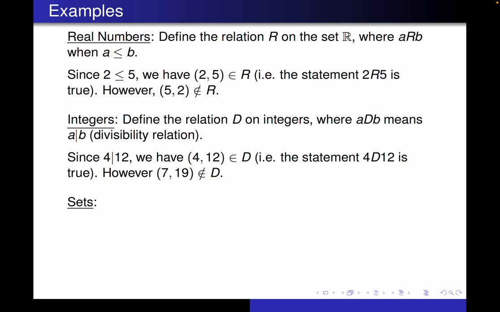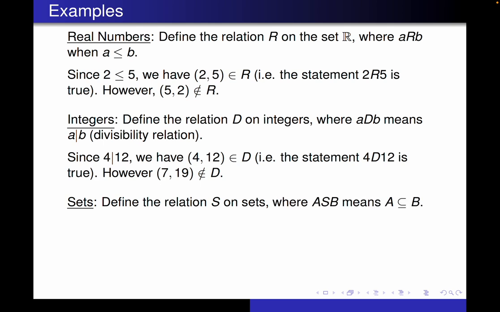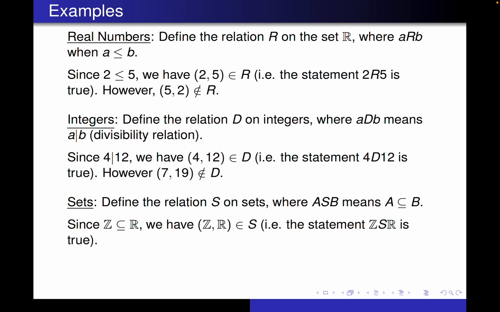So we can have relations on sets. We've seen some of these before. I'll call the relation S, and S is a subset relation. So A S B means that A is a subset of B. Right? So A and B are sets. A S B means that A is a subset of B. So we know that Z, the set of integers, is a subset of the real numbers. So (Z, R) is an element of S. Right? If we want to put that in statement form, Z S R is a true statement. But Z is not a subset of the natural numbers, so the ordered pair (Z, N) is not in S.